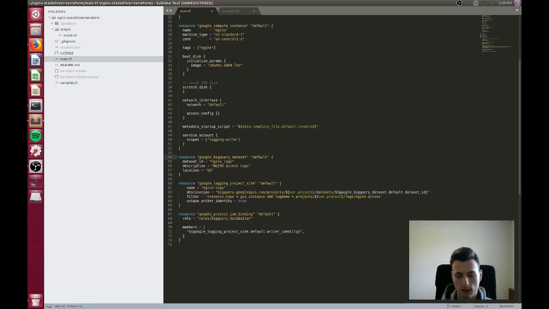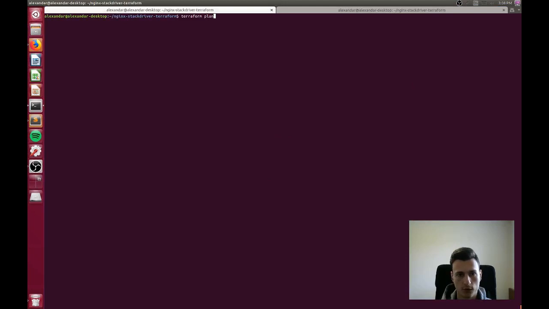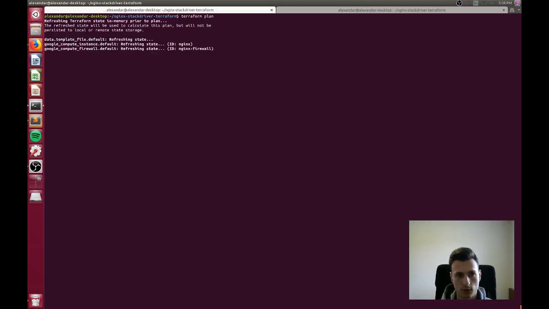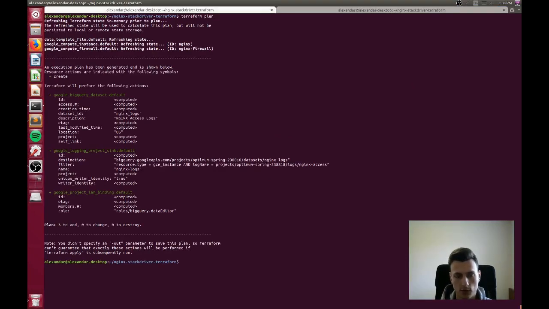So now we're going to go ahead and actually run the Terraform. So go to your terminal here and just run Terraform plan. If you ran this from last time, you're not going to have to create the instance. Because I still have that instance, I'm now just creating 3 resources. So that's the data set, the logging sync, and then that IAM binding role. So now I can just do Terraform apply.